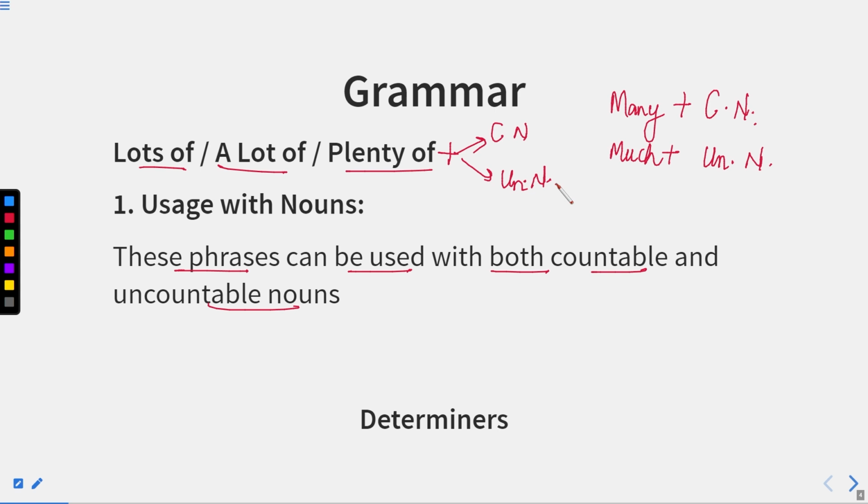Now, one more thing is there. We have already read some words like some. In the case of some also, I told you that some can be followed by countable as well as uncountable nouns, though the difference is of making it plural or singular. Now, let me tell you this as well.